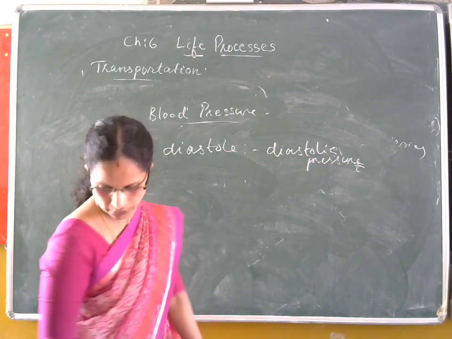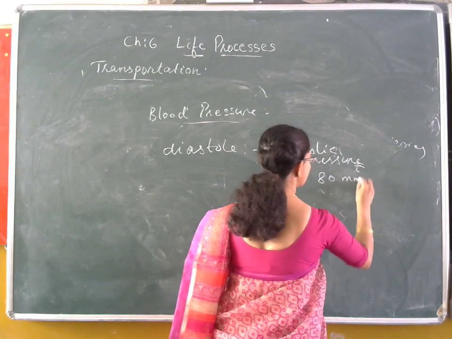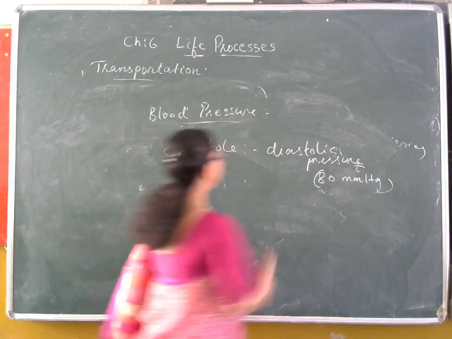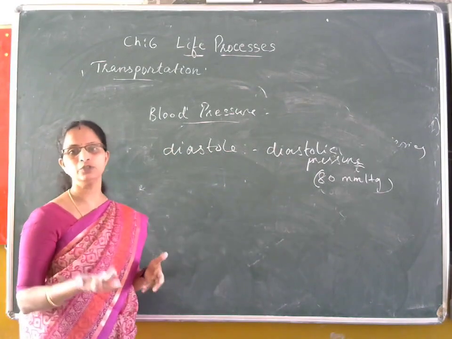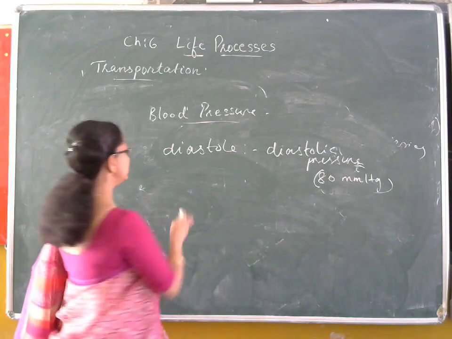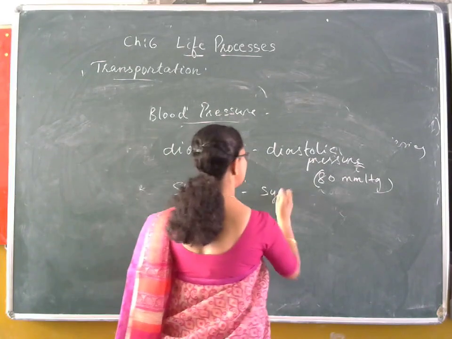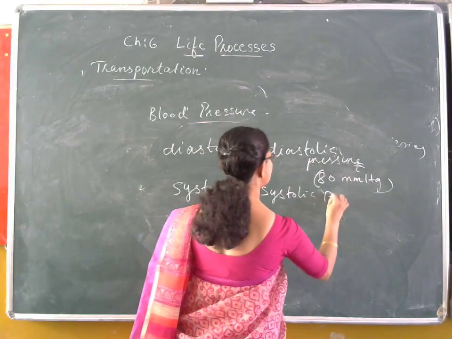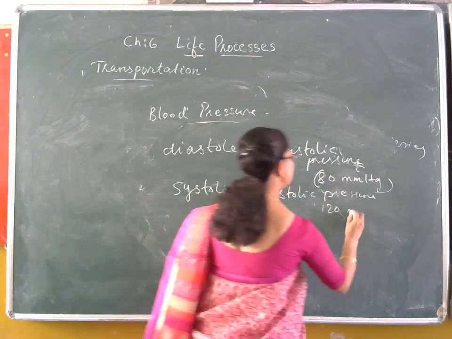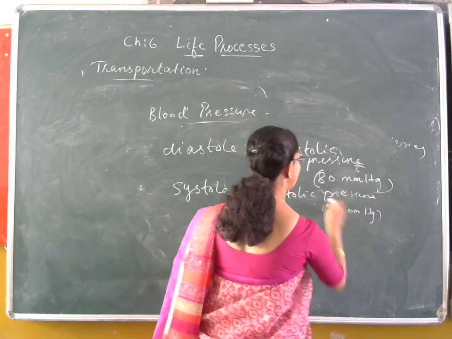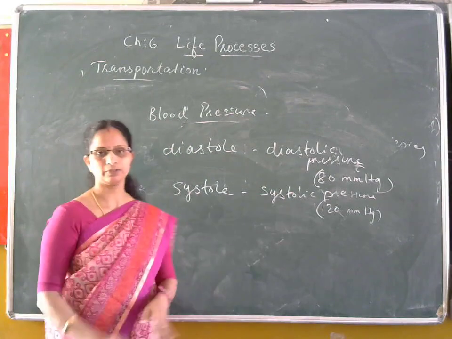Diastolic pressure is noted as 80 millimeters of mercury. When the heart walls contract, the blood pumps into the arteries. That is known as systole, and the pressure is the systolic pressure, measured as 120 millimeters of mercury. So, this is about blood pressure.